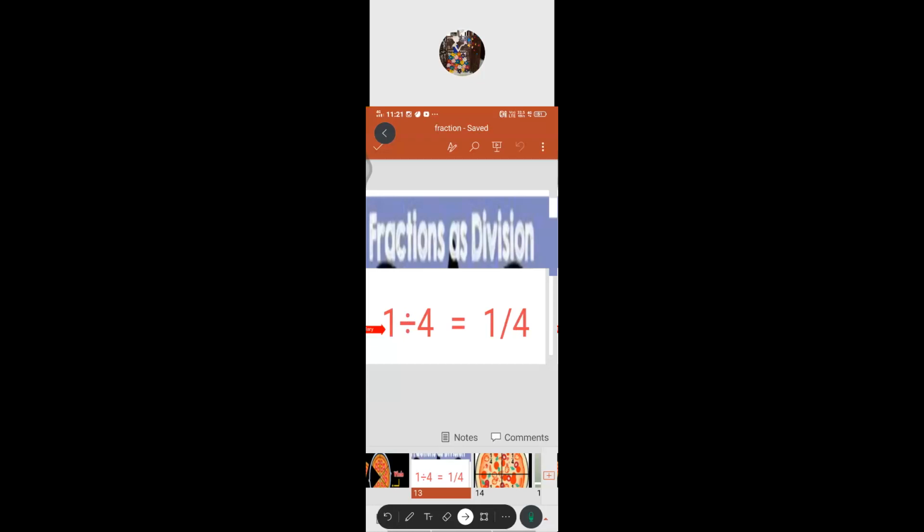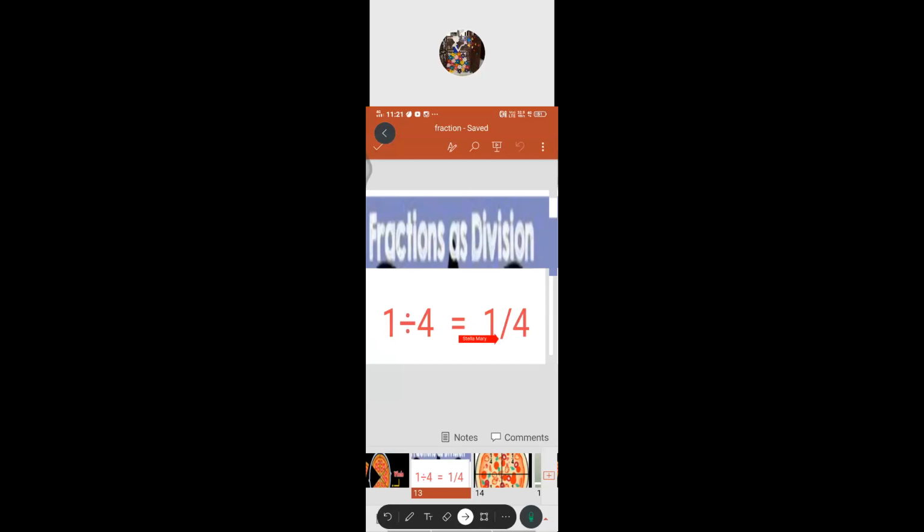Here 1 represents 1 pizza, and 4 is your family members. You are dividing 1 pizza into 4 equal parts. This is the division part. Coming to the fraction, you are taking 1 piece from the whole 4 equal pieces. Can you find the difference between these two?